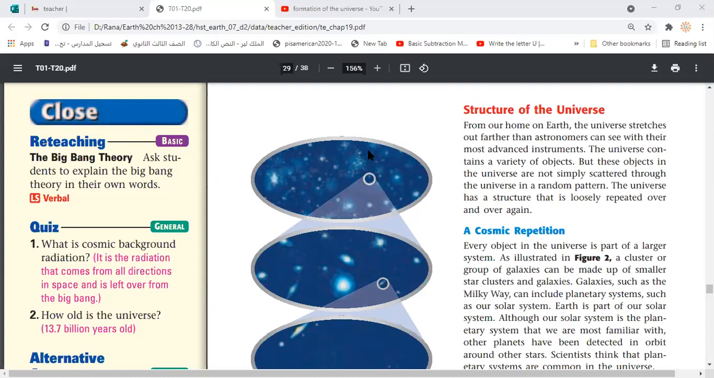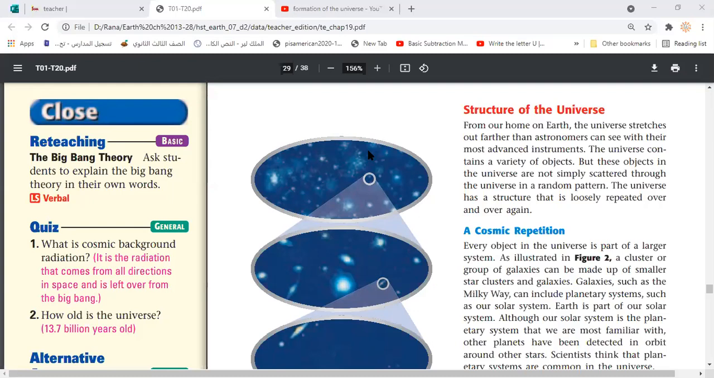But studying nearby objects in space, nearby galaxies, stars, planets, planetary systems, and so on, gave an idea about how the universe looks, or how the universe is arranged, because we find there is something called a cosmic repetition. What is meant by cosmic repetition? We figured that the universe somehow has a kind of repeated units in which smaller objects are always part of larger structures or larger objects.